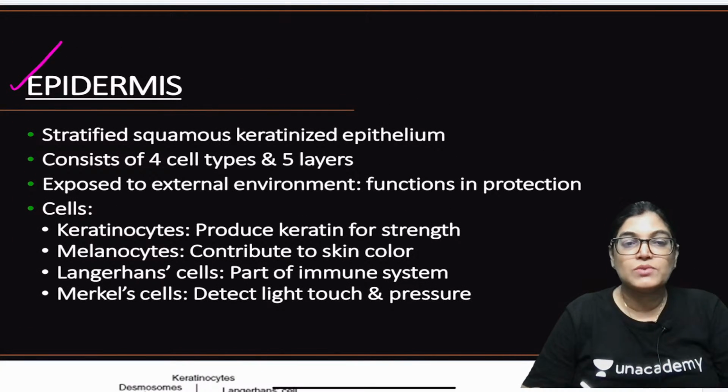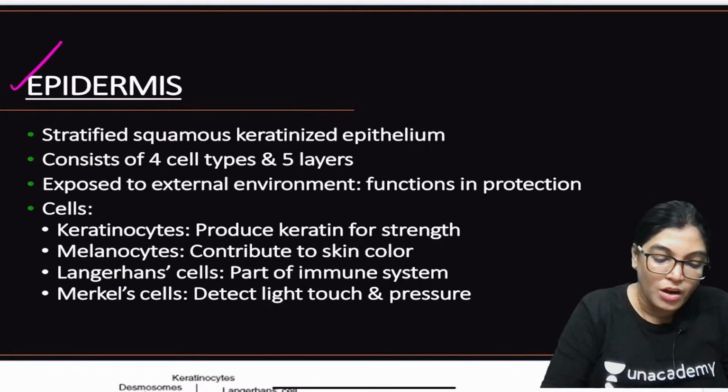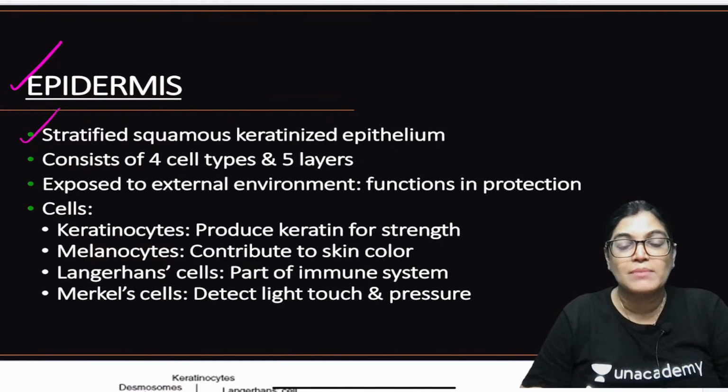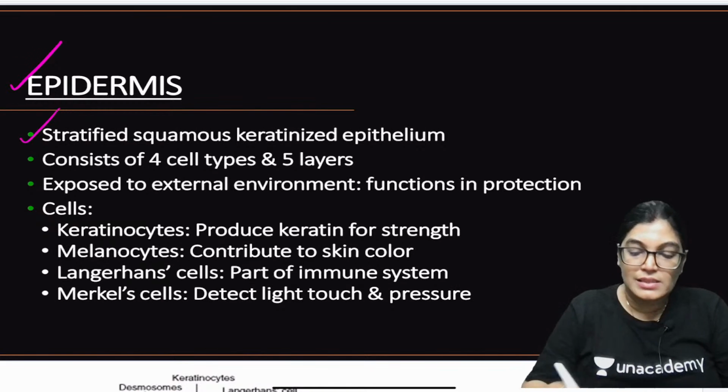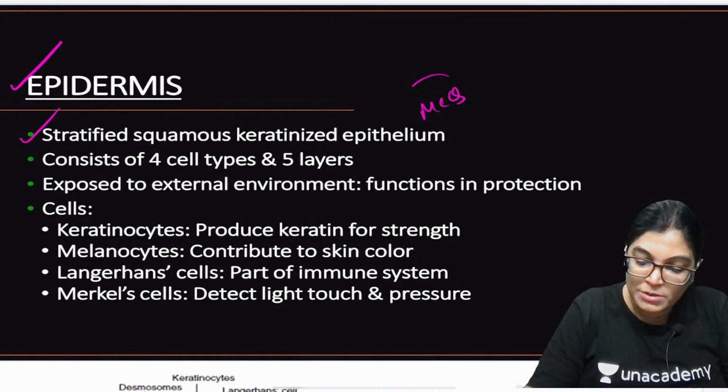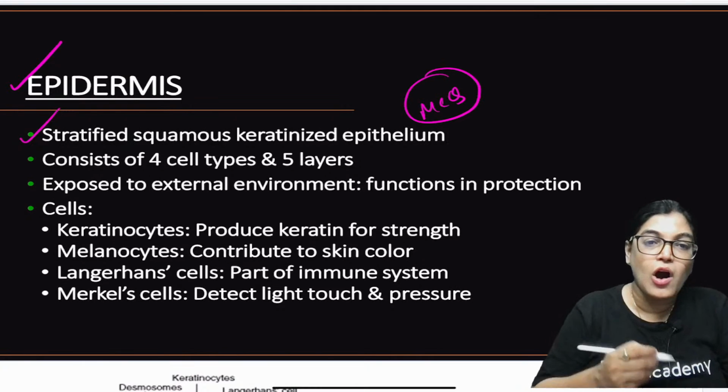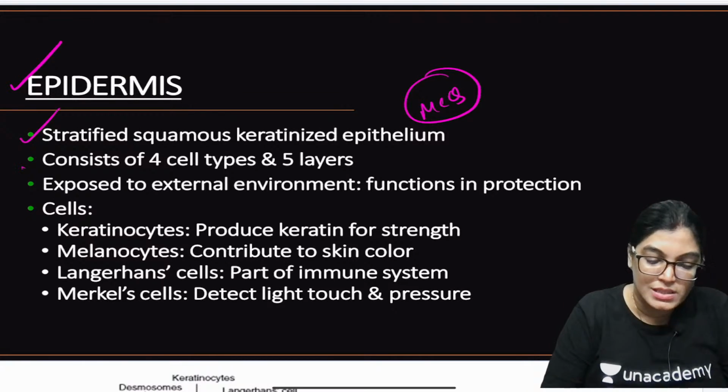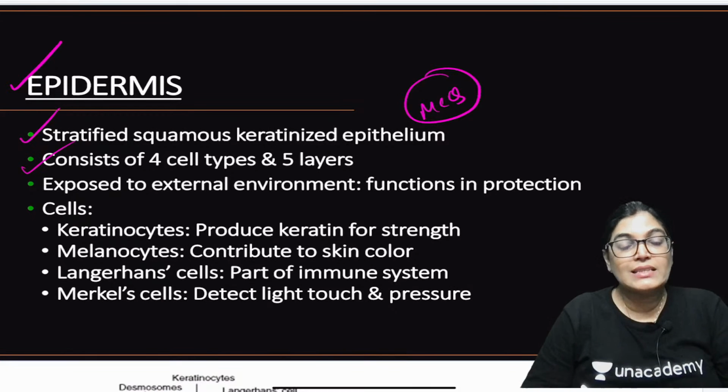What is the lining epithelium of the epidermis? It is stratified squamous keratinized epithelium. Please write this down, as this has been asked as an MCQ. Then you have to know how many cells it contains. It mainly consists of 4 important cells, and it is made of 5 layers.